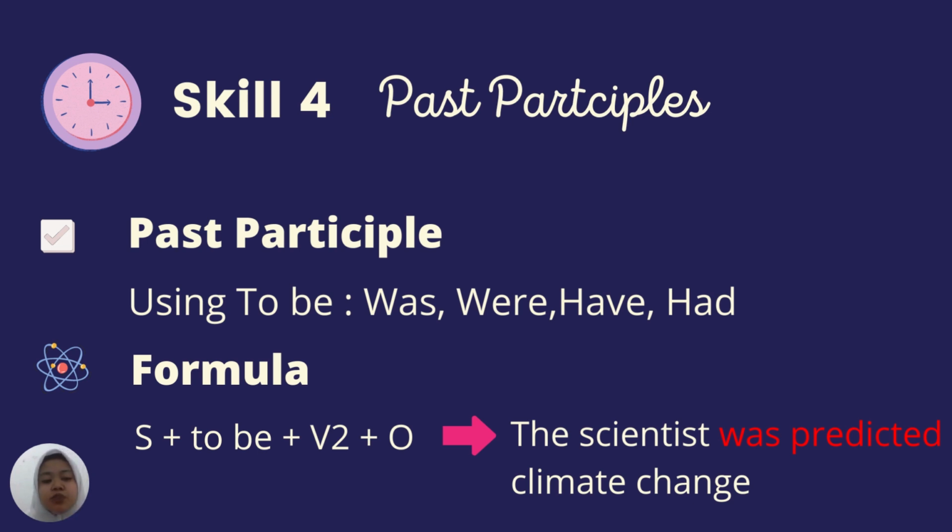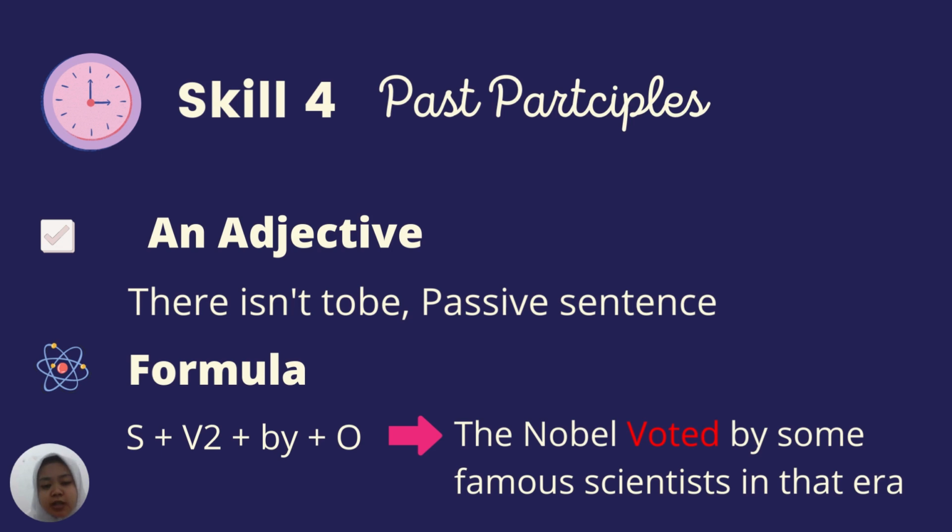Okay, we move to the second function. The second function of past participle is to be an adjective. What is the difference from the first function? First, there isn't a to be. If it's an adjective, the sentence doesn't have a to be, and it usually becomes a passive sentence.